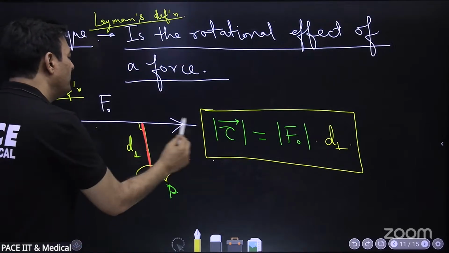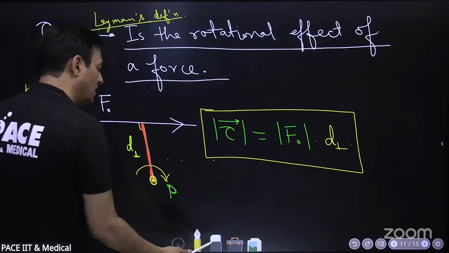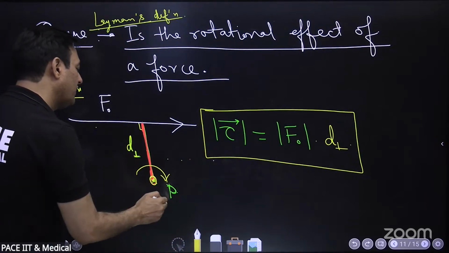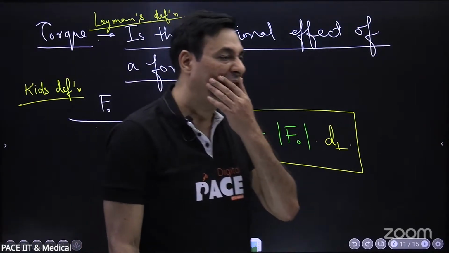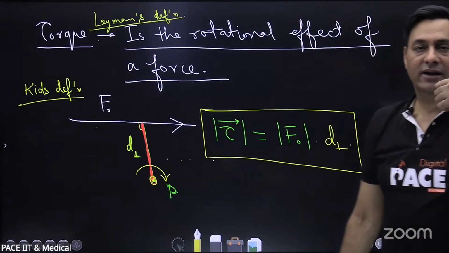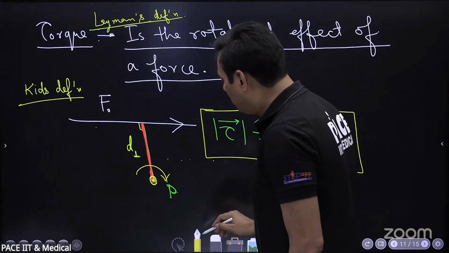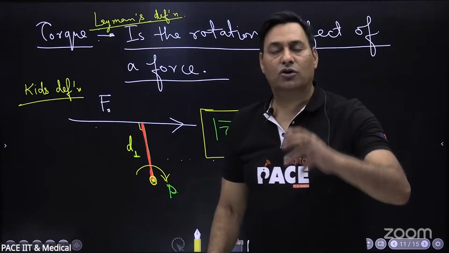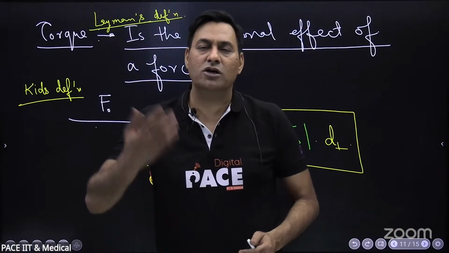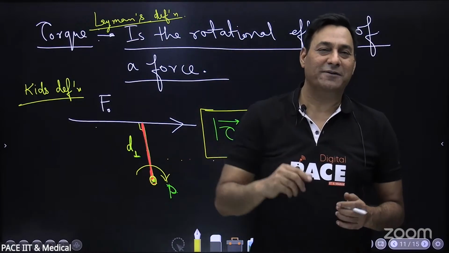So if this force will act on this rod, how will this rod rotate? This red color pencil, how will it rotate? Will it rotate clockwise or anti-clockwise? All of you please try to answer. Clockwise. Clockwise. Lovely. Everyone is attentive. I can see that. Now it will have a clockwise rotational effect on this rod. Now clockwise is very debatable. Clockwise and anti-clockwise was eliminated from the picture by science, and I'll tell you why.